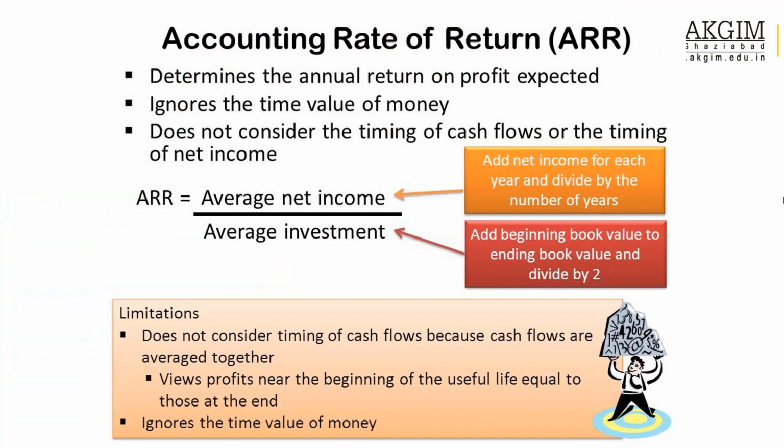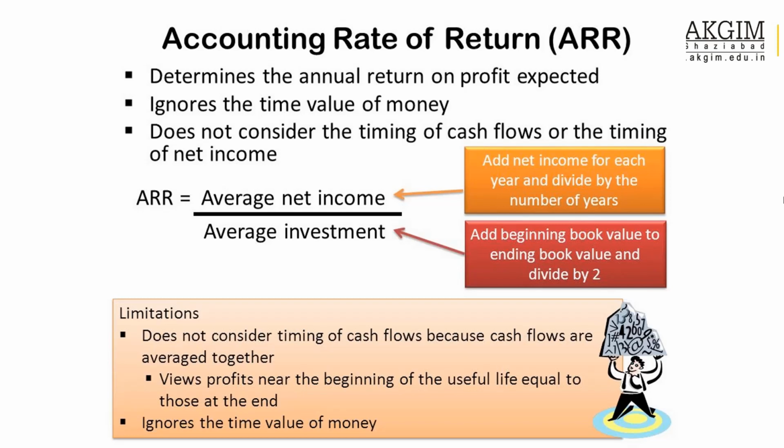Now coming to ARR. ARR is also very simple to calculate. ARR is based on accounting profit, right? Accounting rate of return means it is a type of ROI which is based on the accounting profit. It determines the annual return on the profit expected. You can say that for the preliminary screening you can use payback period, and for further investigation, you can use accounting rate of return.